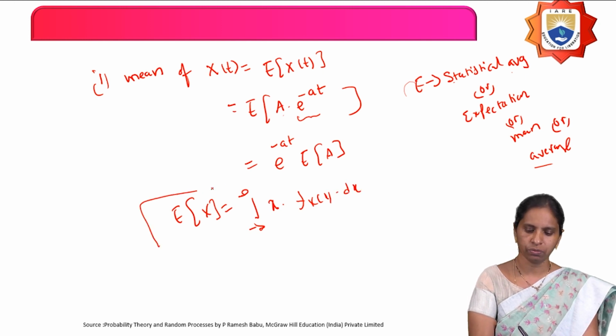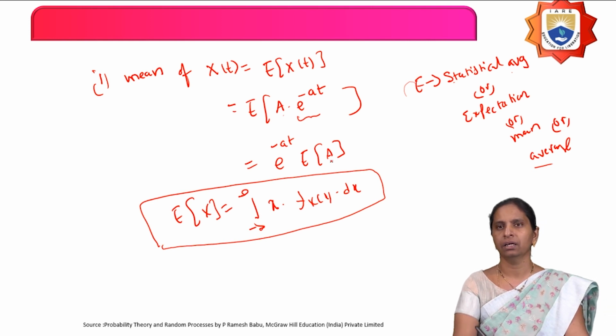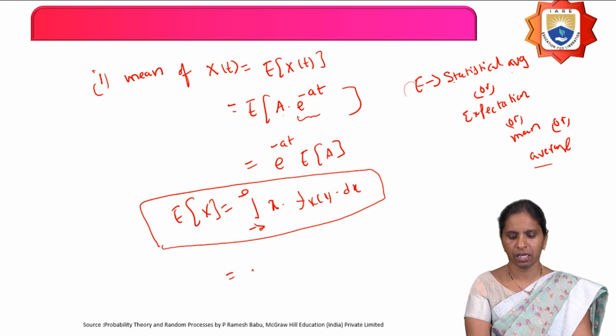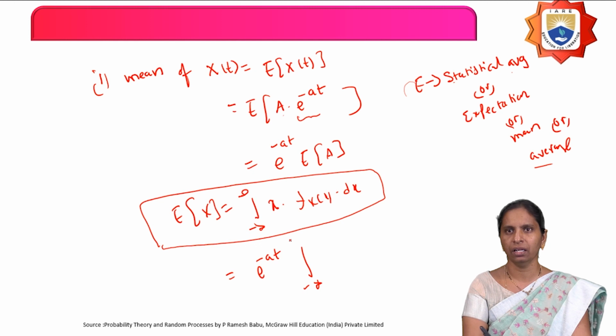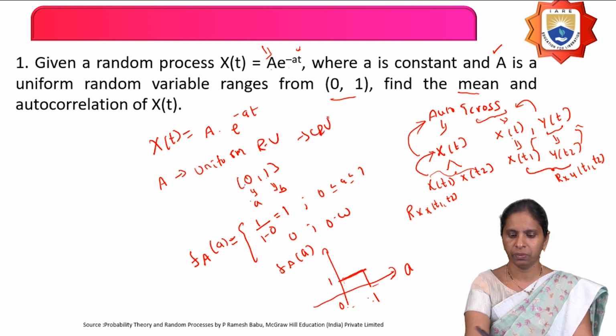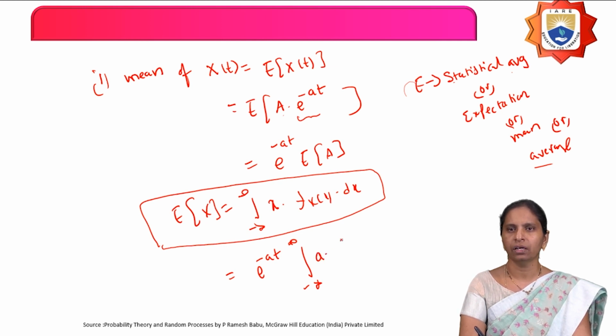This is the formula for the expectation of a continuous random variable X. Now, in place of X we have the random variable A. A is a continuous random variable, so we can write the expectation of A as the integral of A into f A of A into dA.